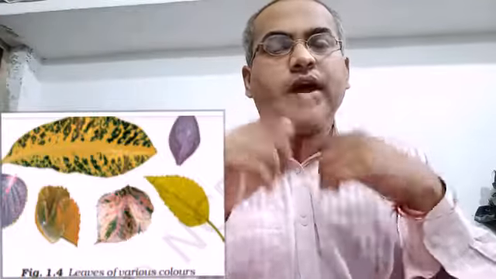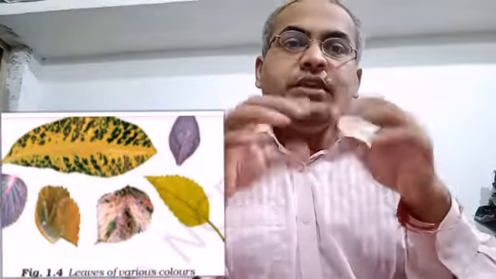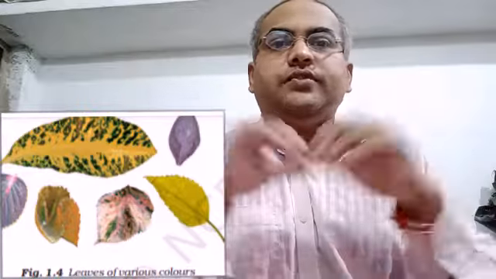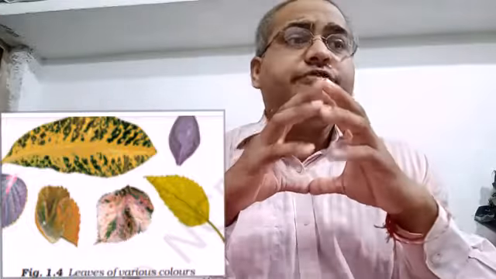This is the only process by which plants are able to prepare food. If there is no photosynthesis, there is no food, which means there is no life on the surface of earth. So this process is very important for us.